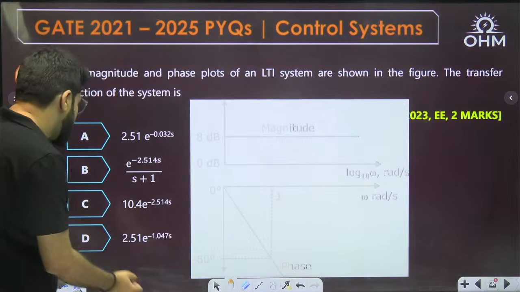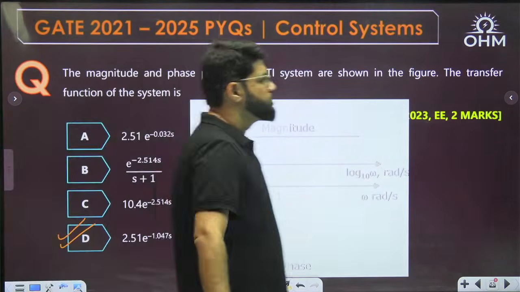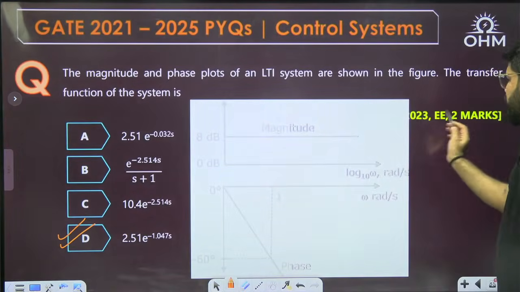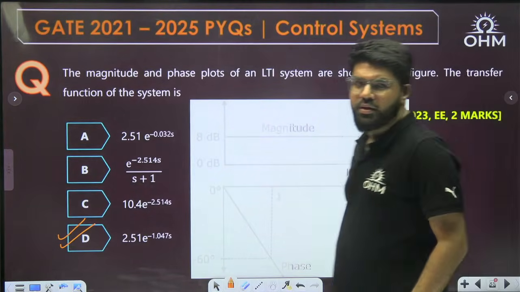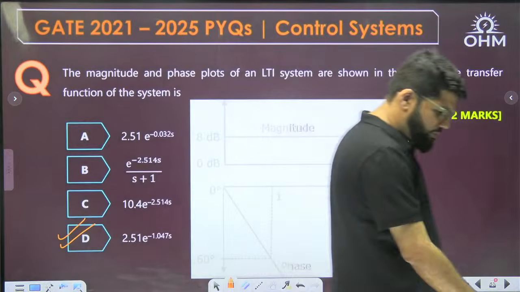Or 1.047. Correct. Option number D matches. It's a 2 marks question from GATE 2023. Simple only. Okay, next question.